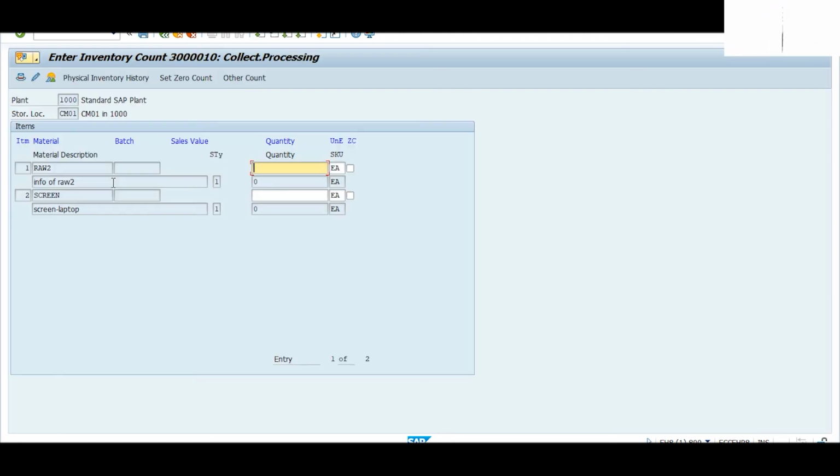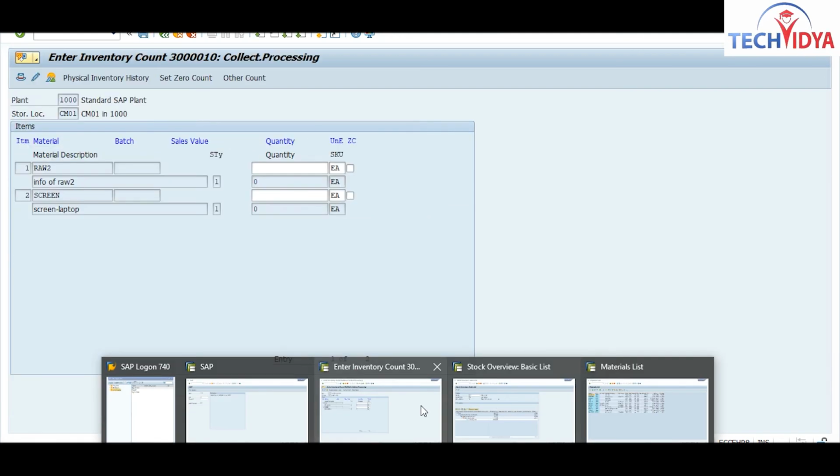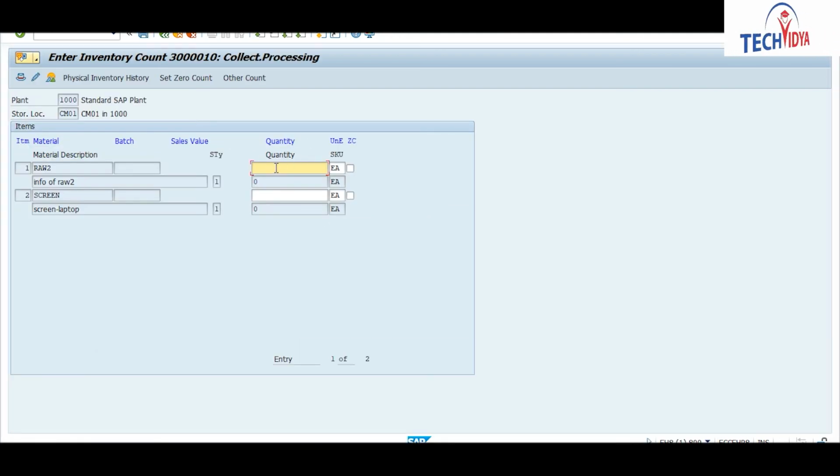Now select this. As I have entered these two materials, now I will enter the quantity here. Which quantity? The one that I have physically counted. Now check the stock for the material. For this material I have 798 stock. Suppose there is a difference when I come physically to the store, and I found 800 instead of 798. Let's see what happens if we enter the quantity like this, and check the stock for this material also.